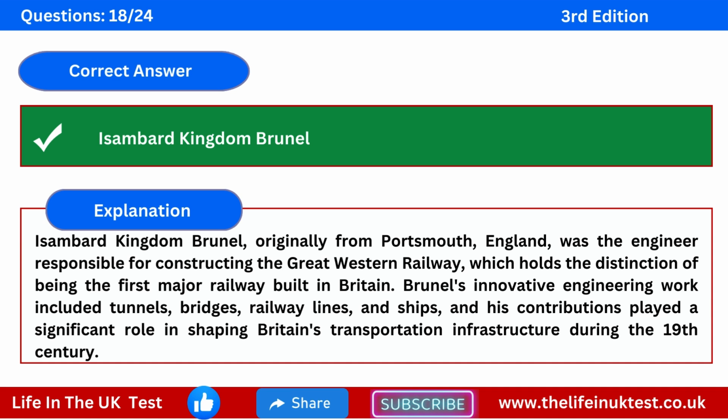The correct answer is Isambard Kingdom Brunel. Explanation. Isambard Kingdom Brunel, originally from Portsmouth, England, was the engineer responsible for constructing the Great Western Railway, which holds the distinction of being the first major railway built in Britain. Brunel's innovative engineering work included tunnels, bridges, railway lines, and ships, and his contributions played a significant role in shaping Britain's transportation infrastructure during the 19th century.